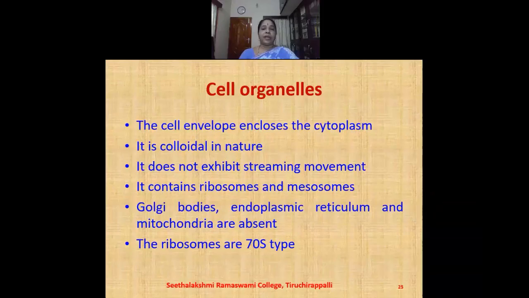Let us now look into the various cell organelles present in the bacteria. The cell envelope encloses the cytoplasm, and the cytoplasm is colloidal in nature. It does not exhibit a streaming movement. Cytoplasm contains ribosomes and mesosomes. Golgi bodies, endoplasmic reticulum, and mitochondria are absent. The ribosomes present in bacteria are 70S type.